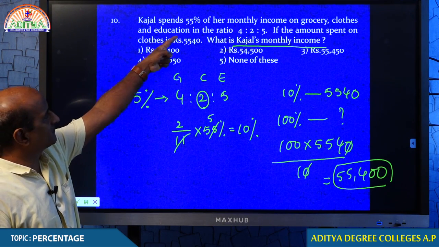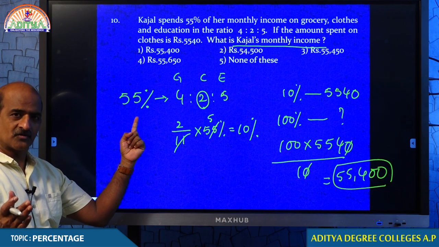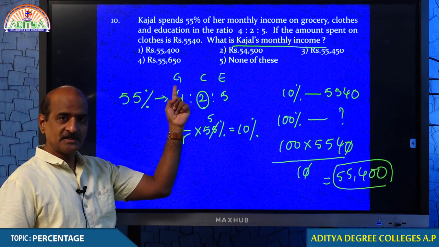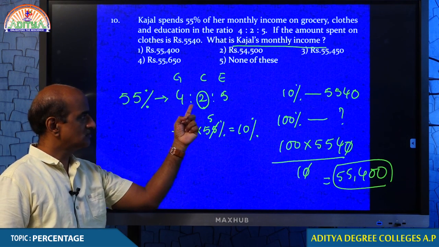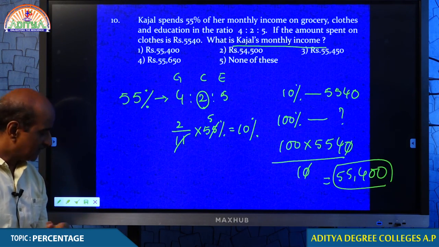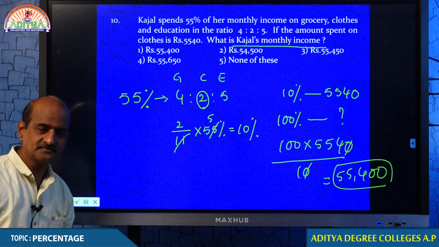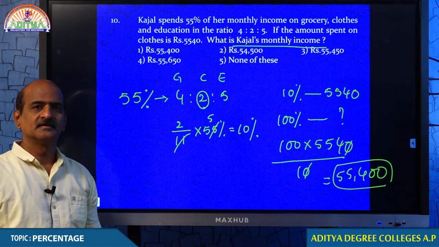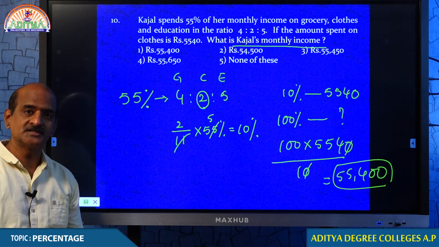Kajal spends 55% of her monthly salary, the total salary. Out of the total 55%, she is dividing into 3 parts, grocery, cloth and education, in what ratio? 4:2:5. Therefore, 2 by 11 into 55, that is 55%. You understand that 55% is the total amount she is spending.